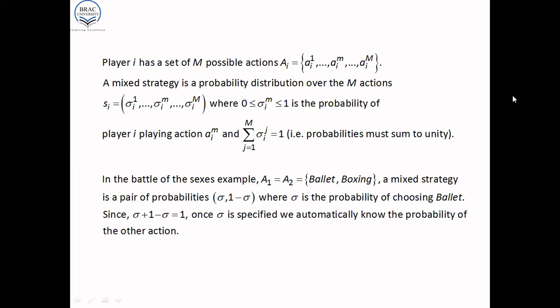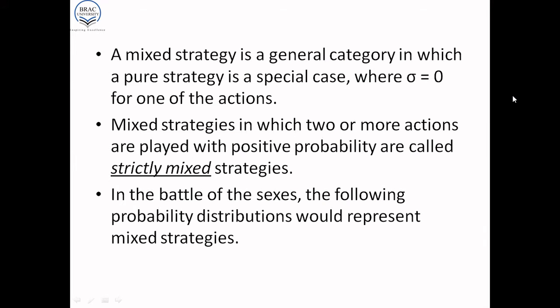Now, since sigma plus 1 minus sigma is equal to 1, once sigma is specified, we automatically know the probability of the other action. So in this particular context, since sigma is the probability of choosing ballet, if we know sigma, then we automatically know the probability of going to the boxing match.